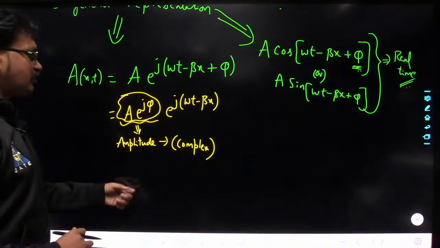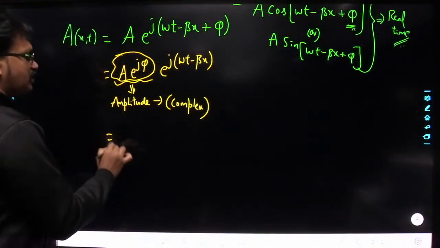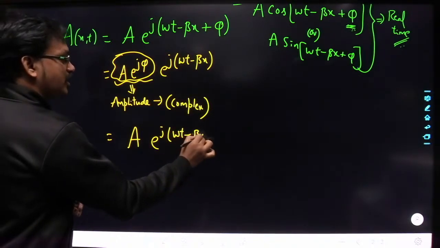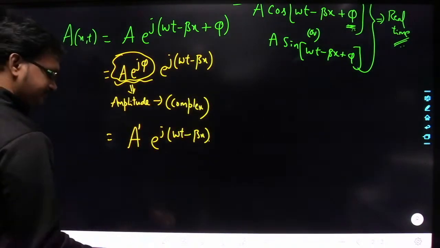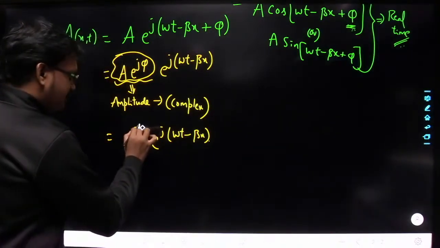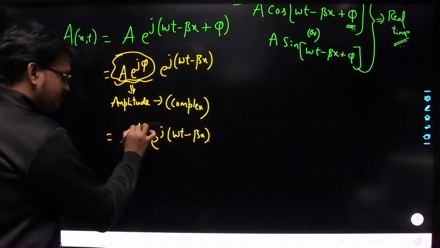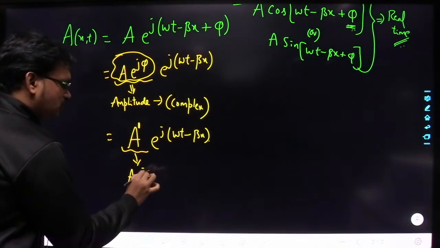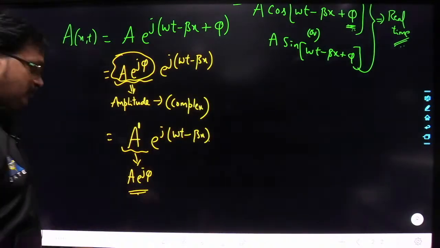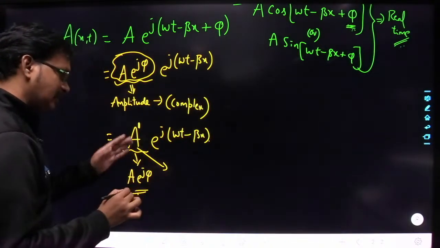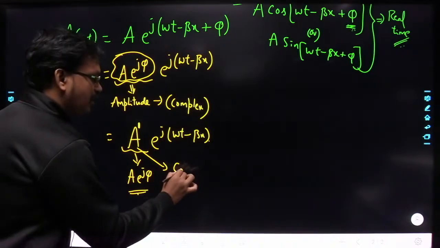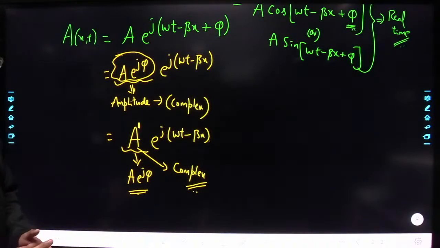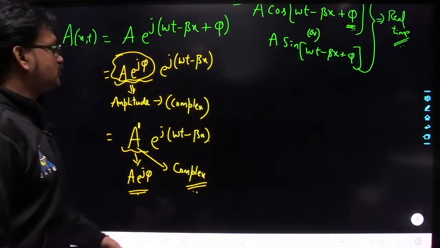So in general, whenever we are representing a into e power j of omega t minus beta x, let us say I am representing this amplitude with a dash here, a dash. Understood? Where this a dash in general is nothing but a into e power j phi. You have to understand that in general the amplitude can be a complex quantity. Understood? Okay.